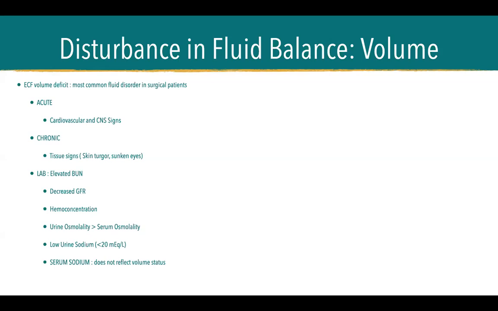For your laboratories, you could request for BUN and see that it's elevated. Glomerular filtration rate would be decreased. Hemoconcentration, represented by your hematocrit and your CBC, would be high. Urine osmolality, compared to serum osmolality, is greater. You would have low urine sodium, but you should not request for serum sodium because it will not reflect volume status.